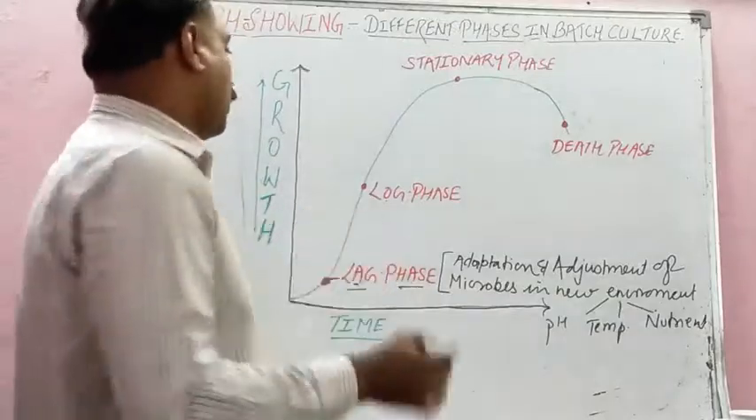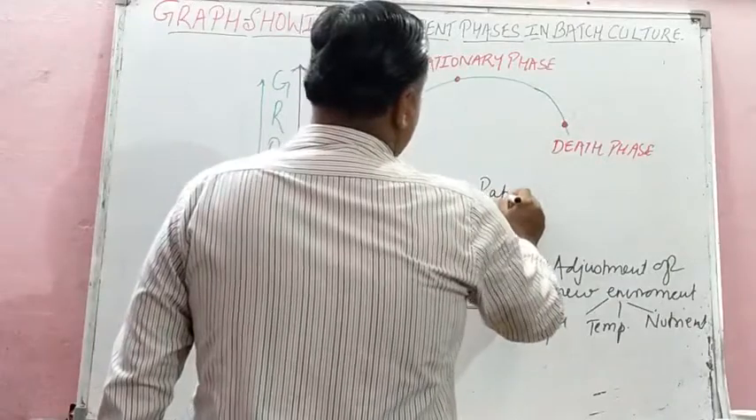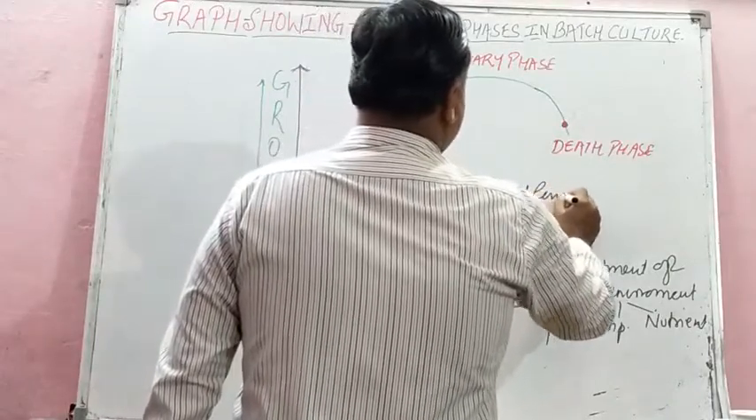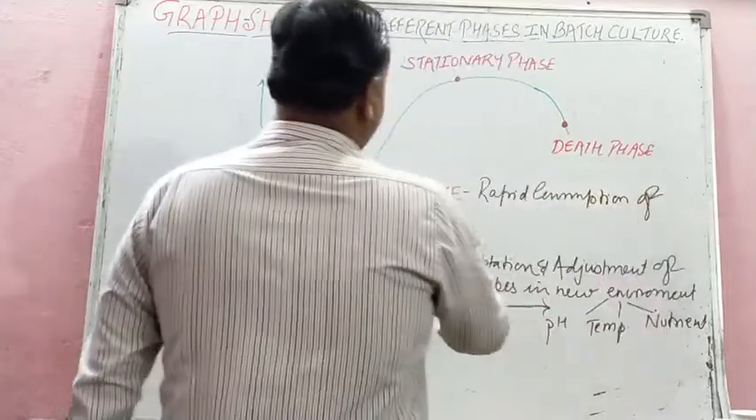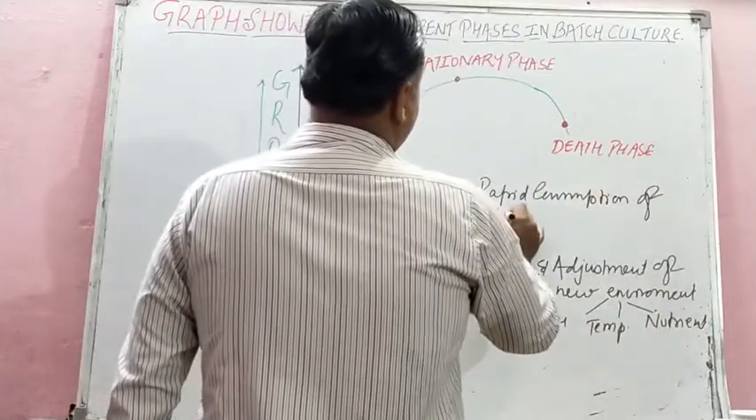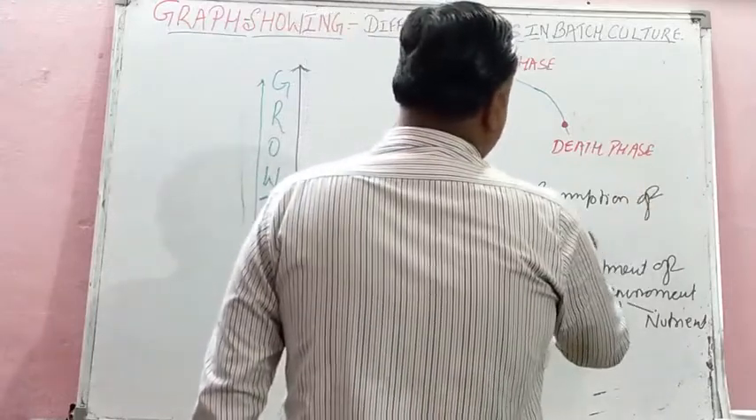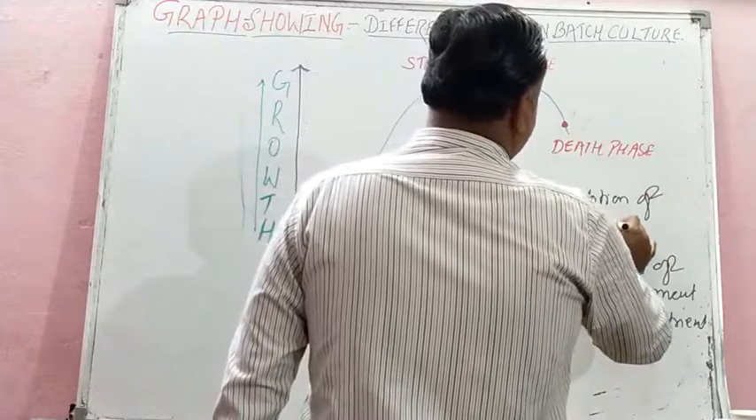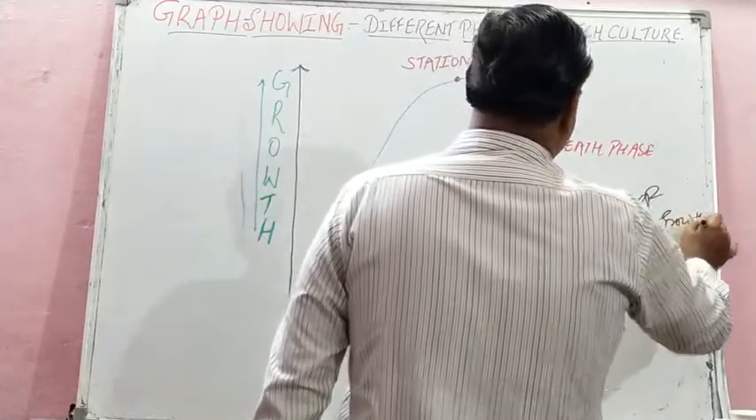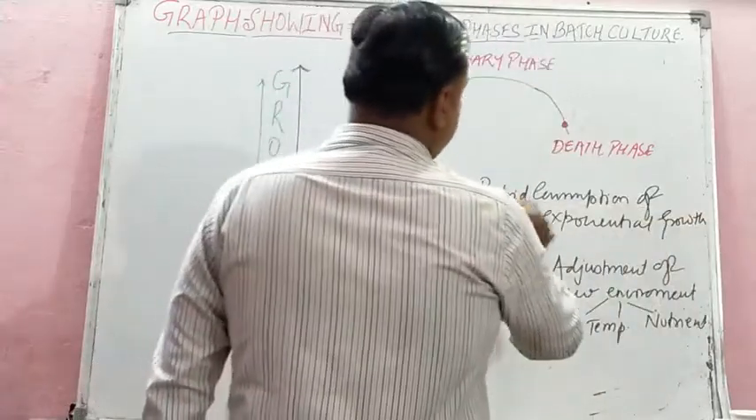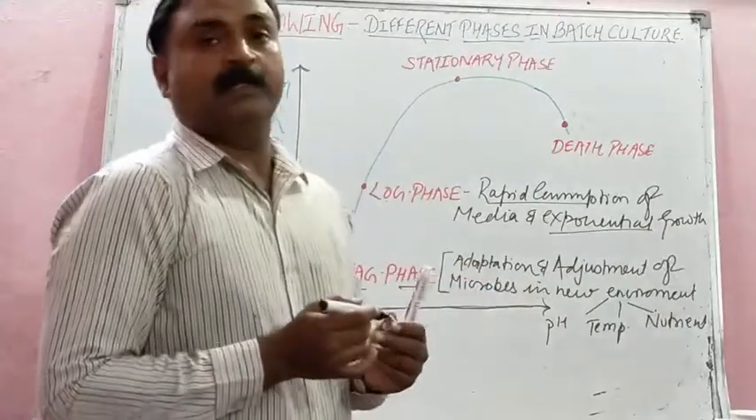Now the next one is log phase. It involves rapid consumption of media by the microbes. Rapid consumption of the media and exponential growth. Very rapid growth. So what are the 2 keywords here? Rapid consumption and exponential growth. Rapid consumption of the media, isn't it?